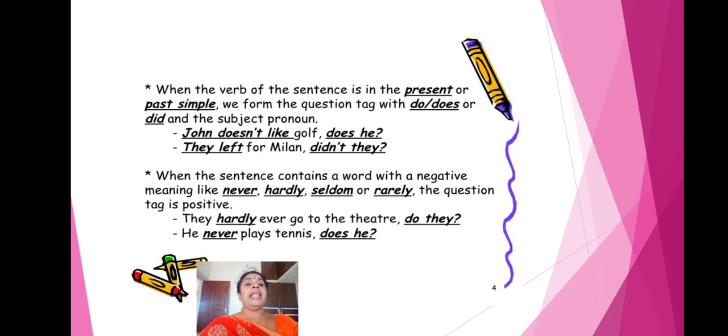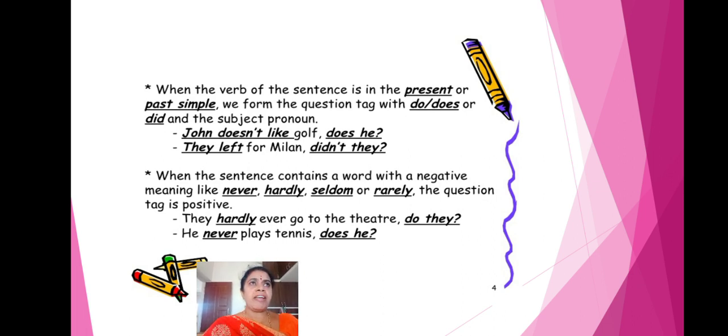They left for Milan. See, left is the V2 form, isn't it? Leave, left. So you have to use did.